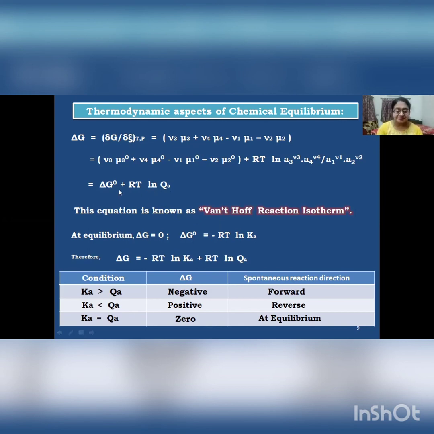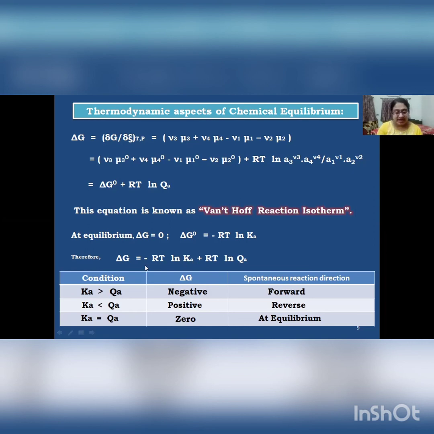Now in this relation, Qa is the activity quotient at any point of time, and during chemical equilibrium, ΔG is 0. Therefore, ΔG0 is minus RT ln Qa at equilibrium. And what is Qa at equilibrium? This is nothing but the equilibrium constant, Ka. So ΔG0 is minus RT ln K, and if we substitute this expression here, the final form comes out to be ΔG equals minus RT ln K plus RT ln Qa.